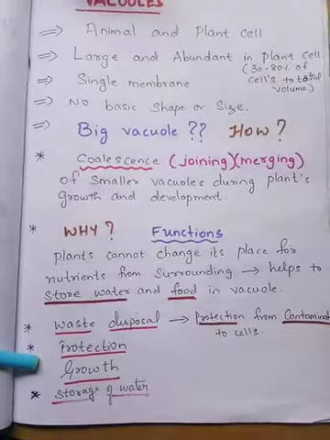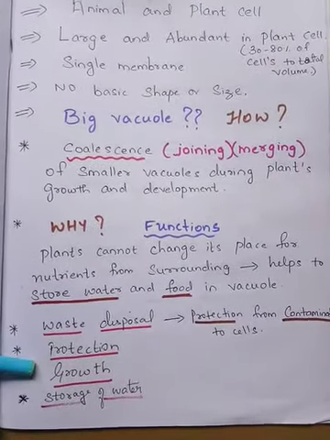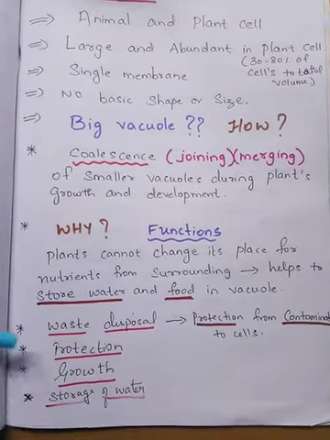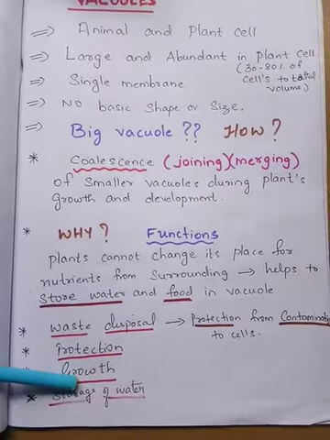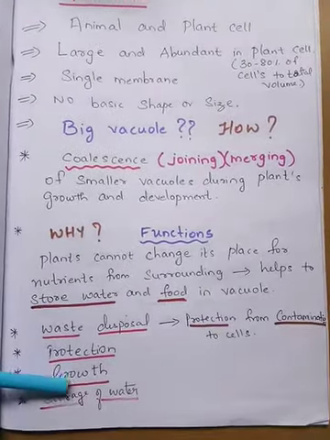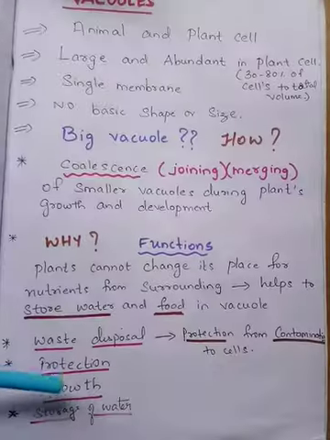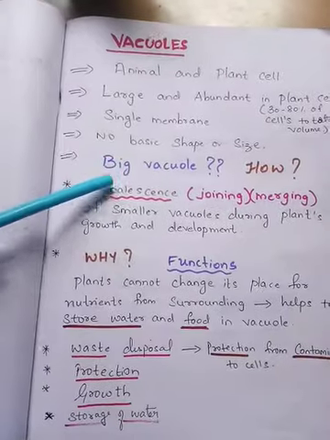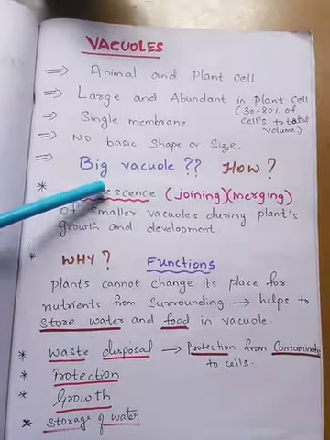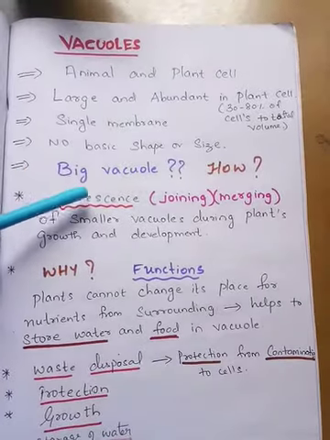It protects the plant. It helps in the growth and development of the plant, and it also stores water. So it helps in the storage of nutrients for the plants whenever required. So this is the reason why a bigger vacuole is present in the plant cell compared to the animal cell.